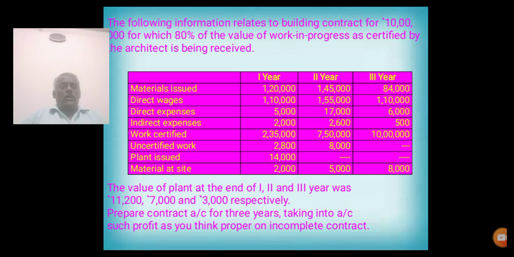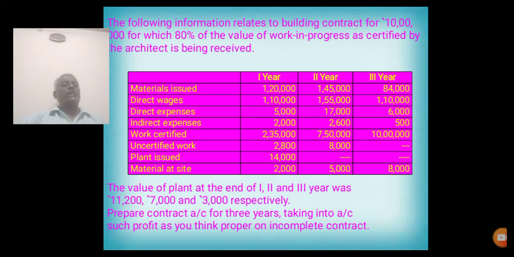The value of plant at the end of first year, second year and third year was 11,200, 7,000 and 3,000 respectively. They themselves give the closing value of plant, so we need not calculate any depreciation. We simply put this closing value on the credit side of each year.